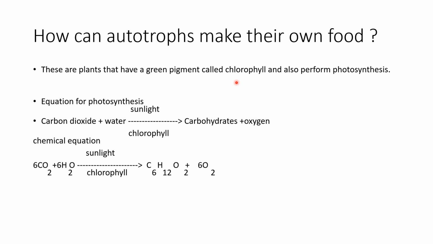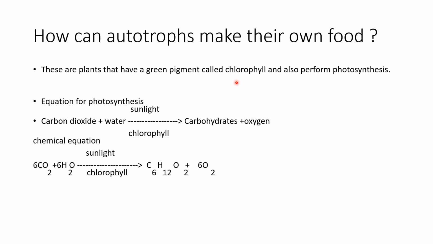They have this chlorophyll in their cells, and chlorophyll gets carbon dioxide as the plant respires, along with some water that we pour. The reason we pour water is that this water is useful for photosynthesis. Carbon dioxide plus water, with the help of sunlight and chlorophyll, gives rise to carbohydrates and oxygen.